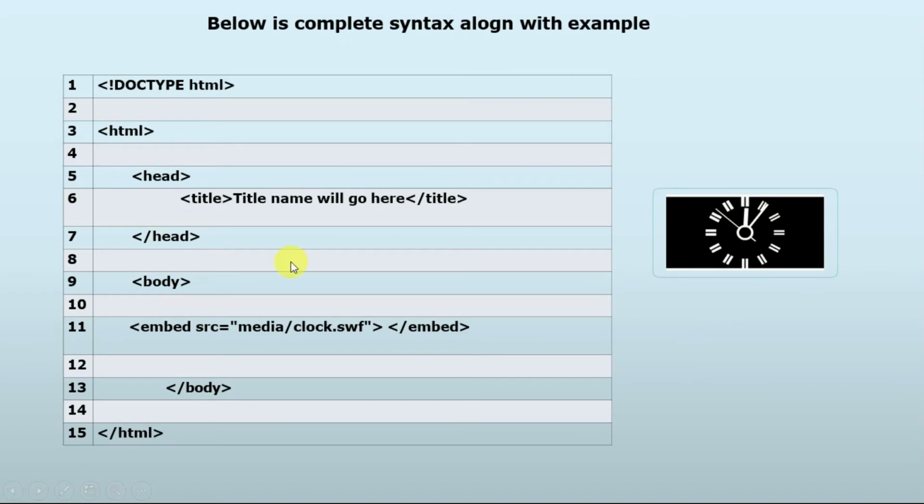So suppose you want to embed like clock, system clock, so media clock, here is a path of that image. It can be embedded with the help of this syntax we just need to use. So it will represent the output like this.